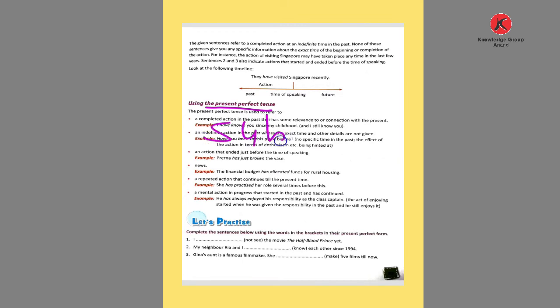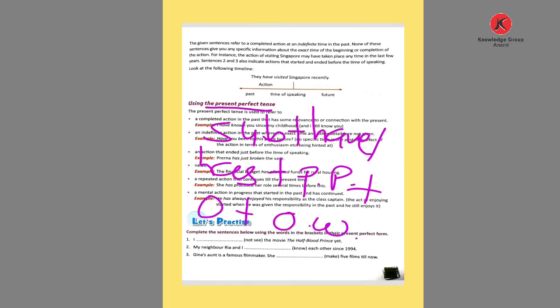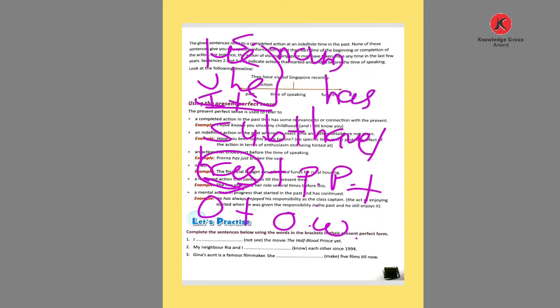What is the structure? Subject plus have or has plus past participle plus object or other words. We use have and has: if we use he, she, it, or a singular noun, then we use the auxiliary verb has and the past participle.